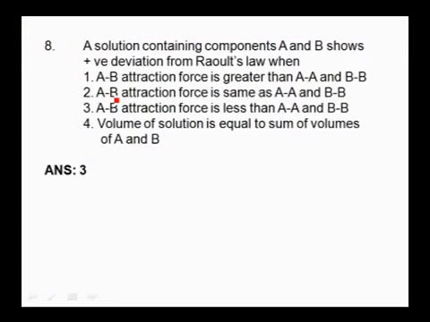A solution containing components A and B shows positive deviation from Raoult's law when. If you take two component liquids AA, BB, these are the two component liquids. When you mix A and B, we have to break these bonds and then attractions develop between A and B. Here asked is positive deviation.